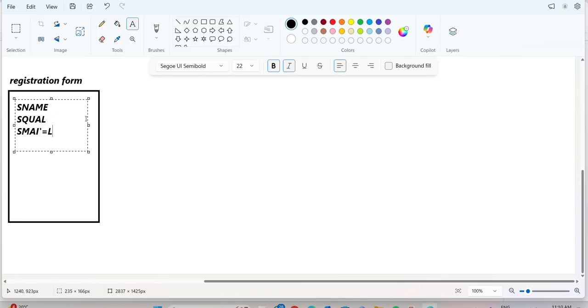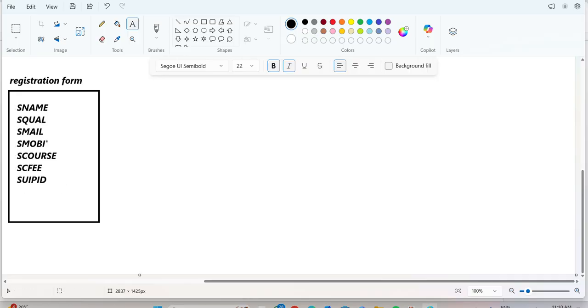Then student contact, otherwise student mobile. Next, student course. Next, student course fee. Next, the student wants to pay money, so for that I am writing student UPI ID. Say yes or no?